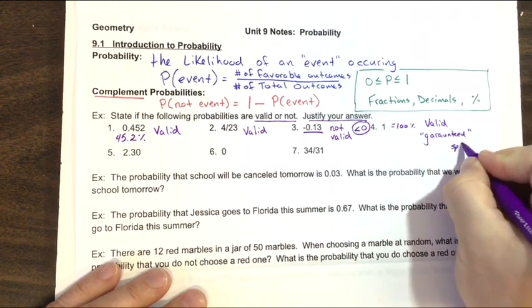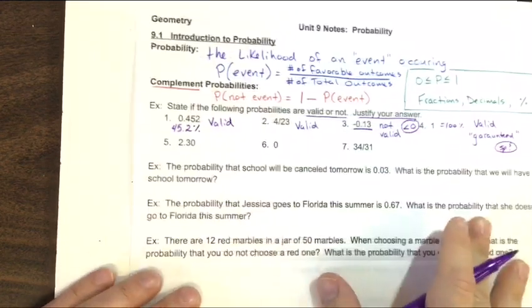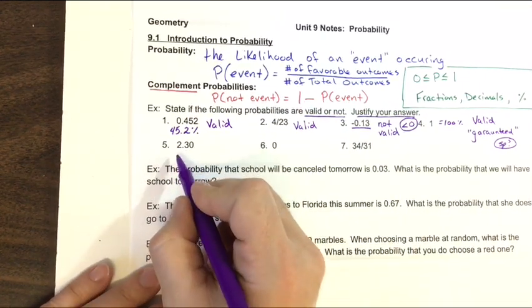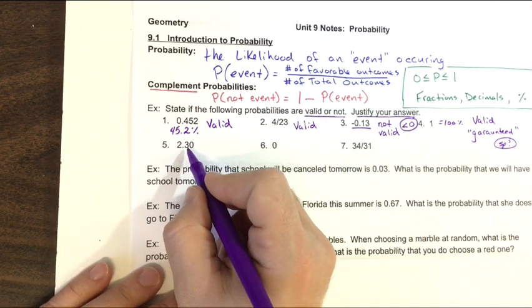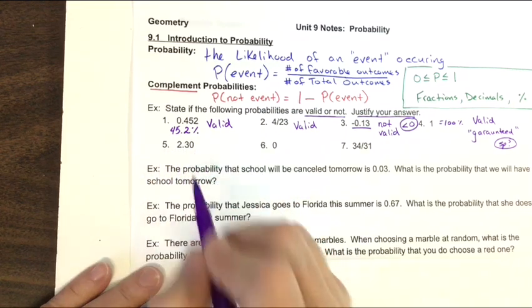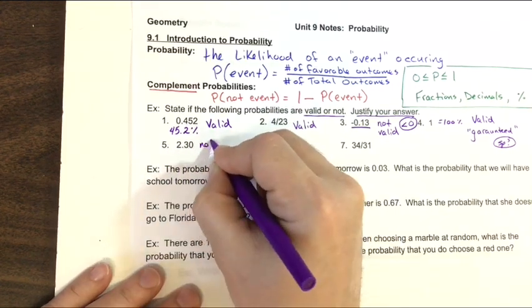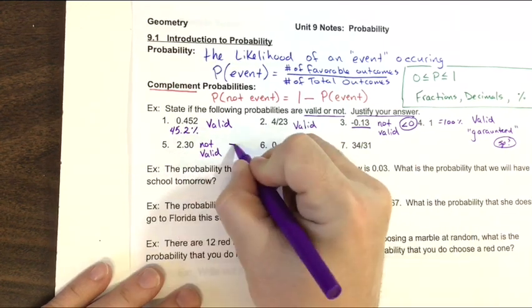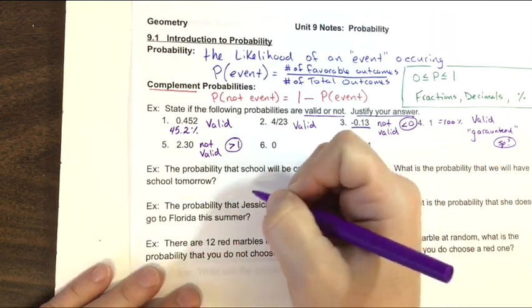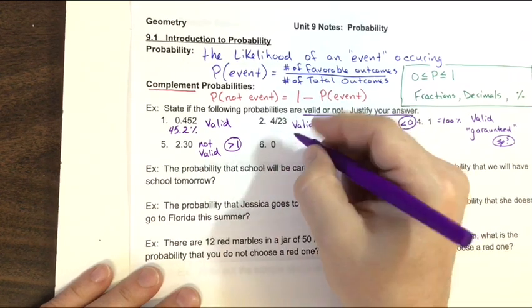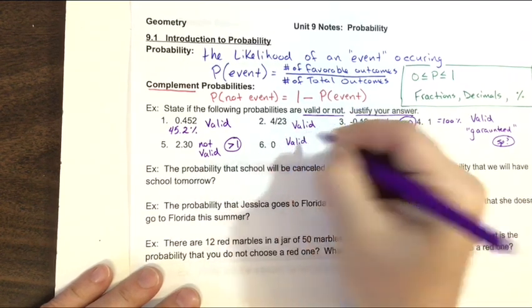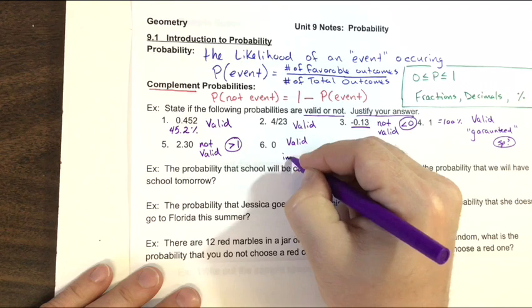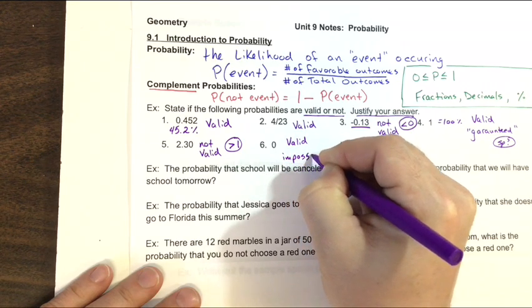All right, number 5, 2.30. All right, that is not possible. That's not valid at all because this 2.3 is greater than 1. That's not a valid probability. Probability of 0, though, is valid because 0 means that's impossible, but it is a valid probability.